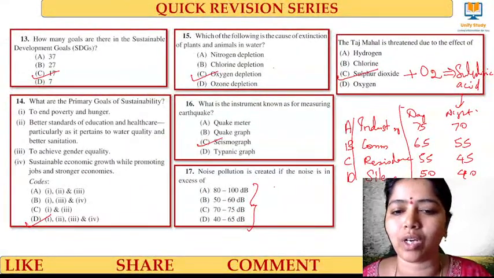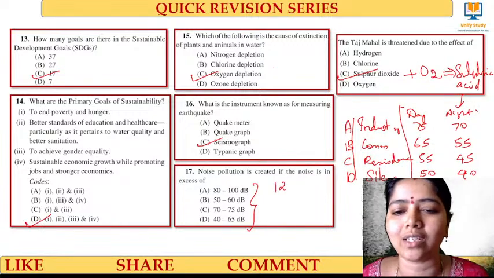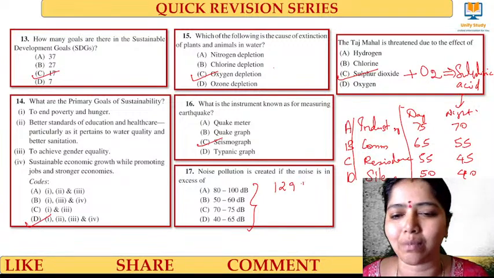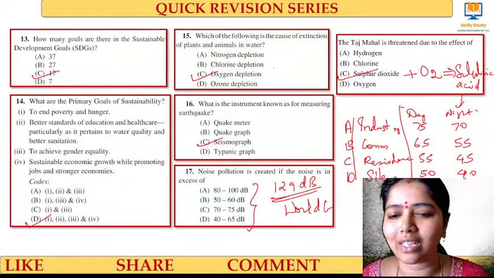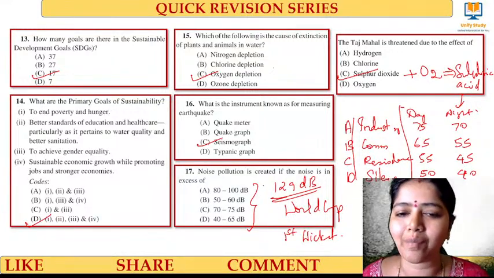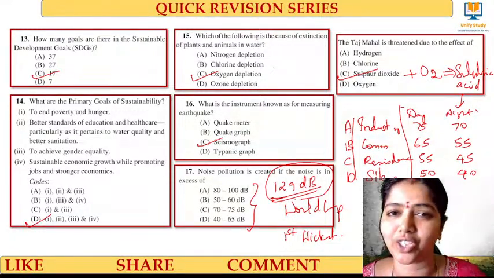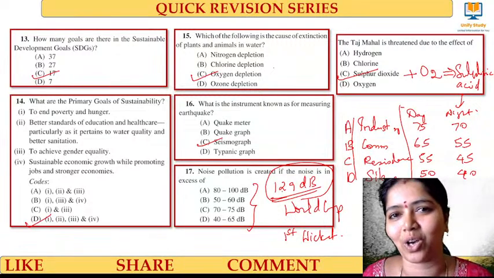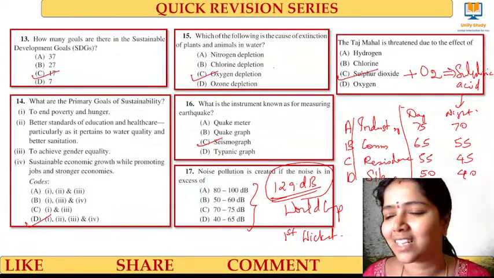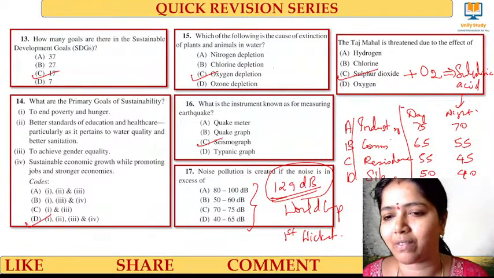Have you watched this World Cup? In the World Cup, after the first wicket and second wicket, it was nearly 127 to 129 decibels. After India's first wicket, at that time the decibel level was 129. That much cheering was given for India, but that is noise pollution. Clear, learners? So kindly note down this chart, very useful.